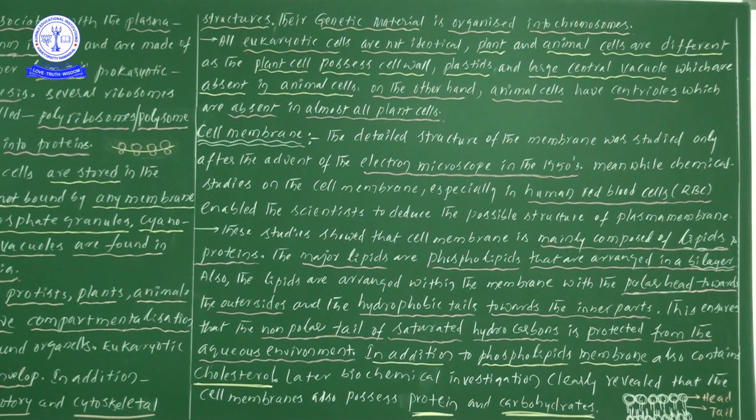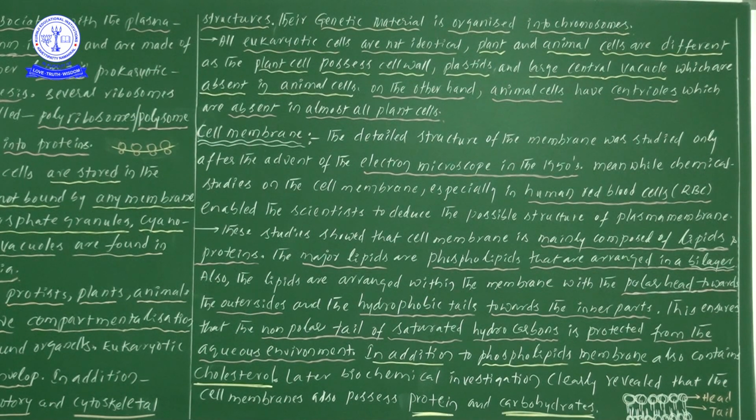Cytoskeleton: cyto, cell, and skeleton. What is the use of this cytoskeleton? Cyto means a cell, so a skeleton-like structure which is present in the cell we will take as the cytoskeleton. Even in our body there are bones, a skeleton structure. In our biology labs we can observe a skeleton. That particular skeleton, even in our body, is completely surrounded by tissue. Thereby we observe one particular structure of the organism.